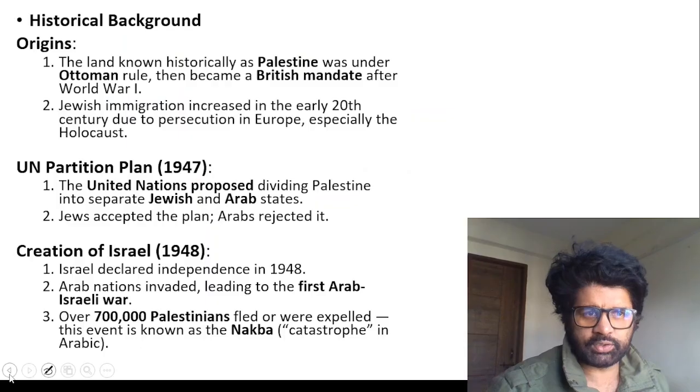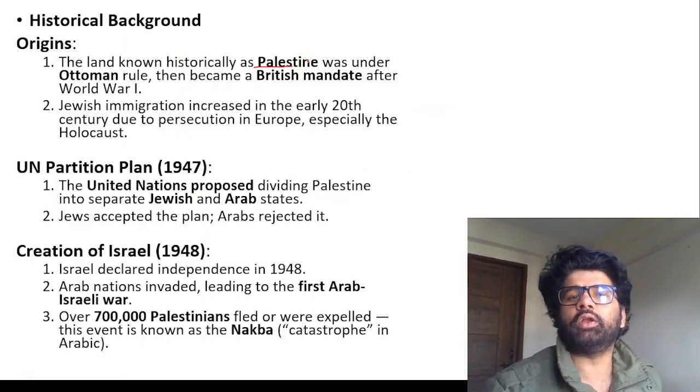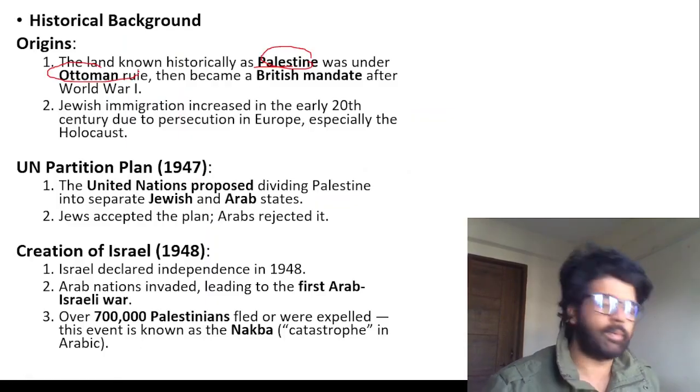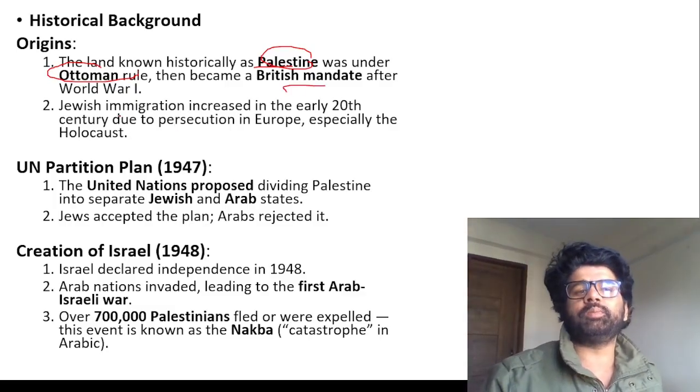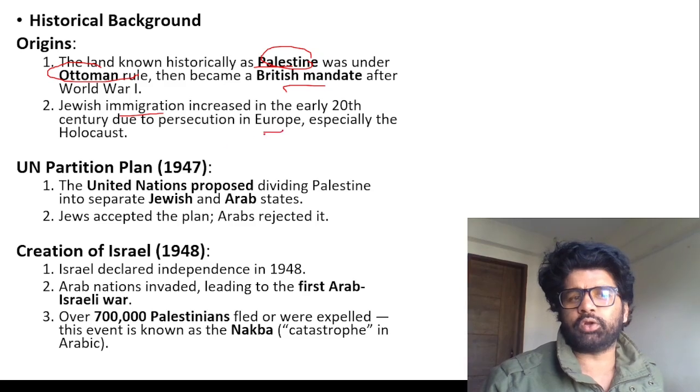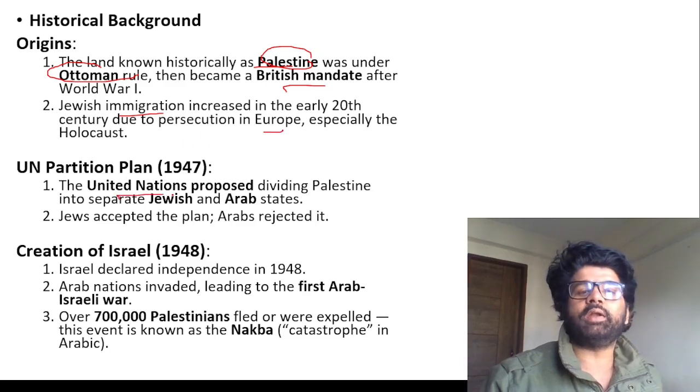First of all, let me tell you the history and then we'll talk about it. The land historically known as Palestine was under Ottoman rule. But the Ottoman rulers were defeated in World War One, and it became a British mandate. Jewish immigration increased because they were persecuted in Europe. They started settling here. The United Nations proposed to divide and separate a Jewish and an Arab state.